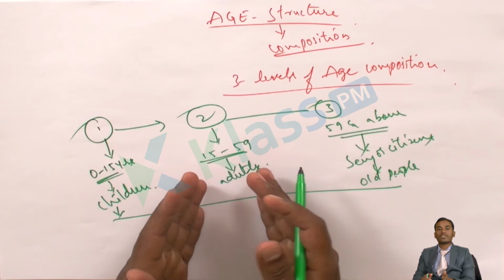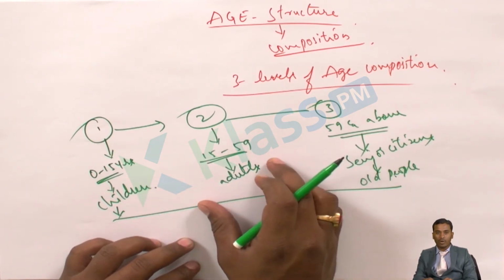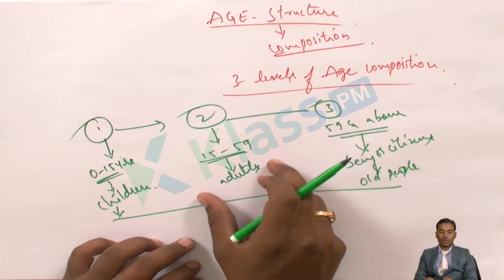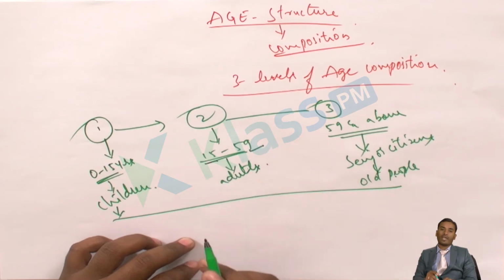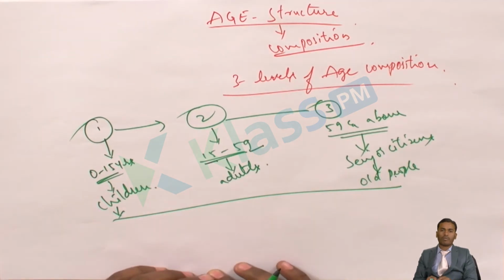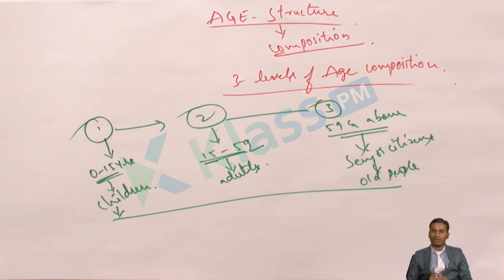Again, the second stage is adult age, that is 15 to 59. This age we generally call adult age or the earning age. That means from the age of 15 years to 59, people will generally start earning. But you can find some people in and around your own surroundings, in your own village or town, where children below 15 years of age may be working in a mechanic shed or a hotel or a provision store or a kirana shop. You can find children below 12 or 15 years of age working.